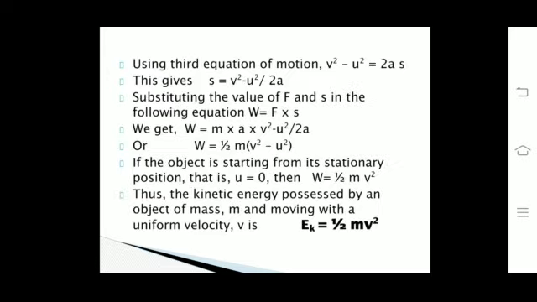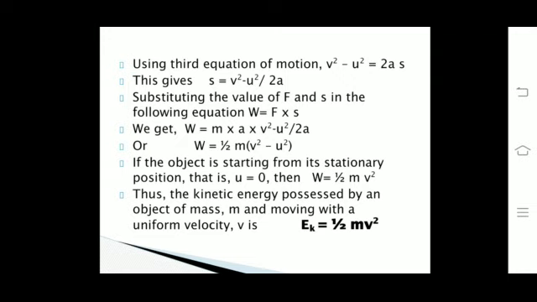So, if we use the third equation of motion, v square minus u square is equal to 2as, we can find the expression for s, that is s is equal to v square minus u square upon 2a. And now we will substitute the values of F and s in the equation W is equal to F into s.